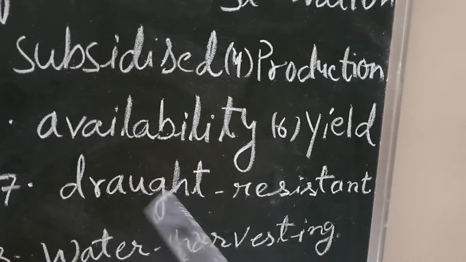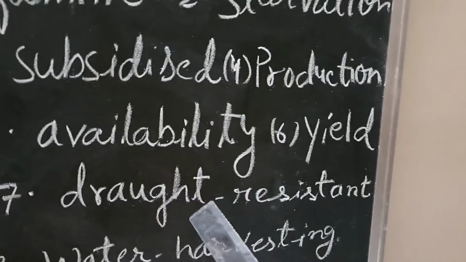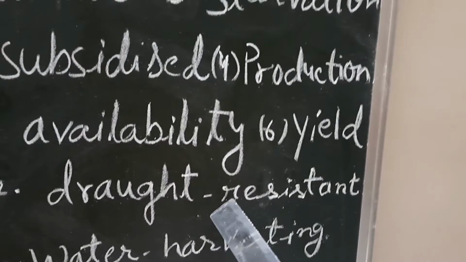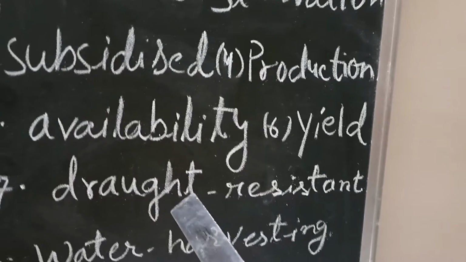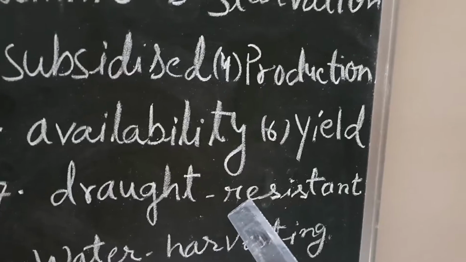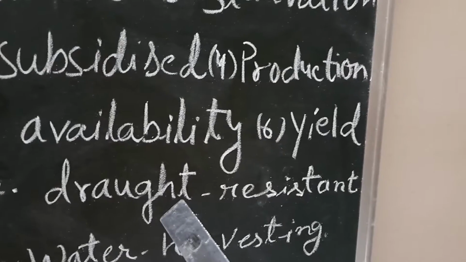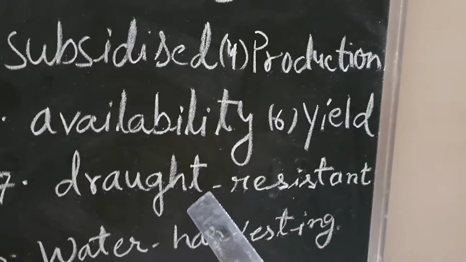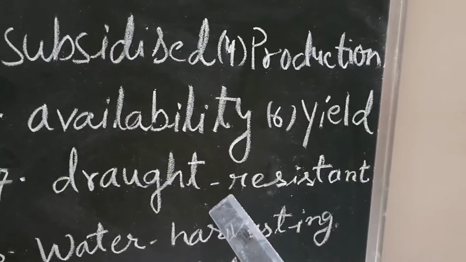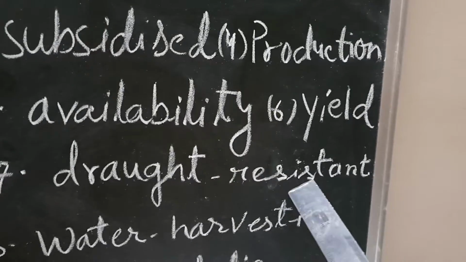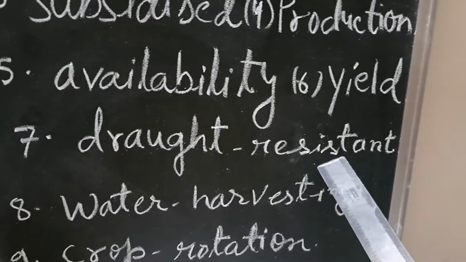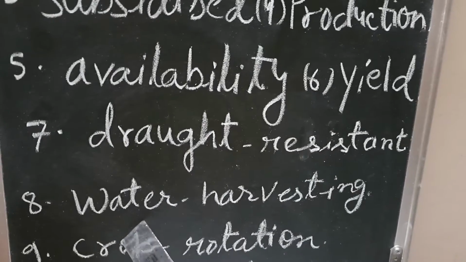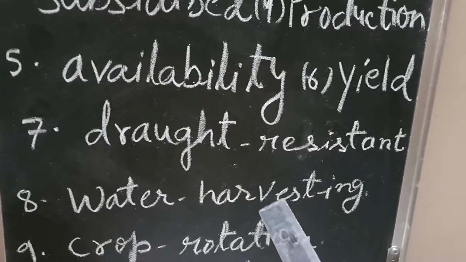So here is the word drought resistant. It means some crops like millets, like ragi, bajra, jowar, these crops are drought resistant. They can grow even in very little rainfall, even in a very dry season. These crops are called drought resistant. Resistant.